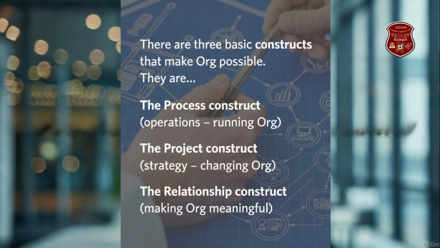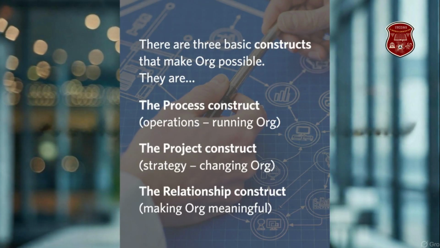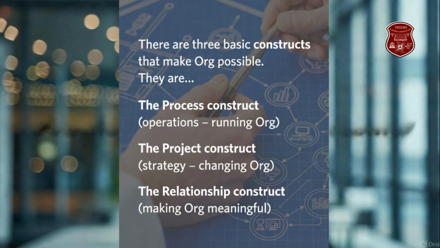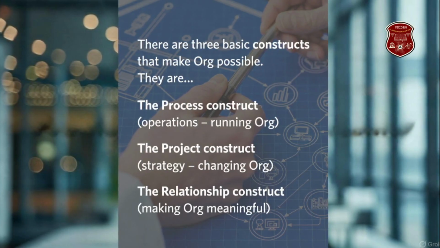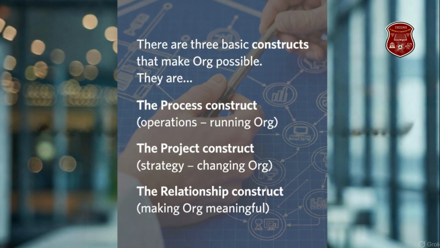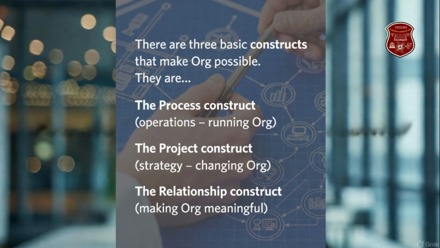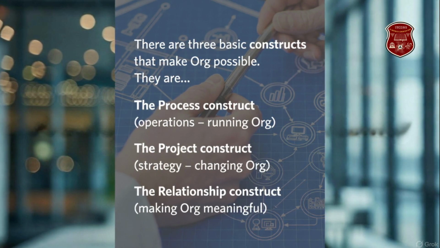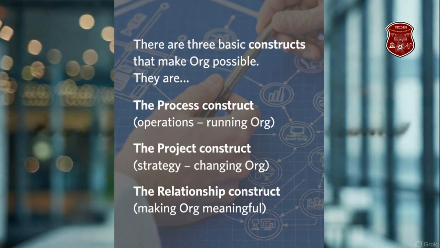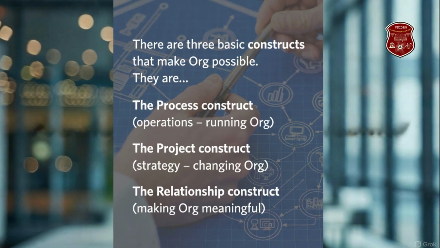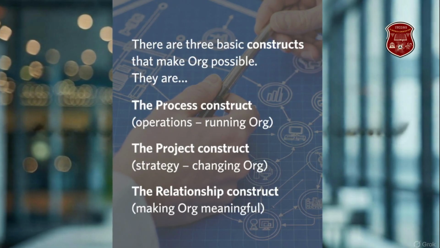There are three basic constructs that make an organization possible. They are the process construct, which focuses on operations and running the organization; the project construct, which focuses on strategy and changing the organization; and the relationship construct, which focuses on making the organization meaningful.